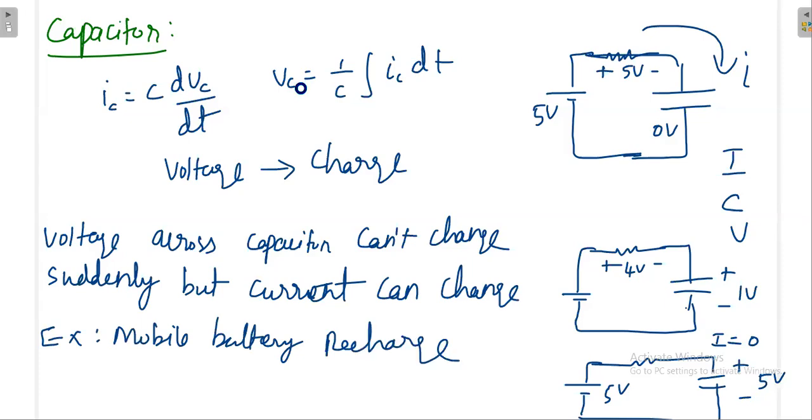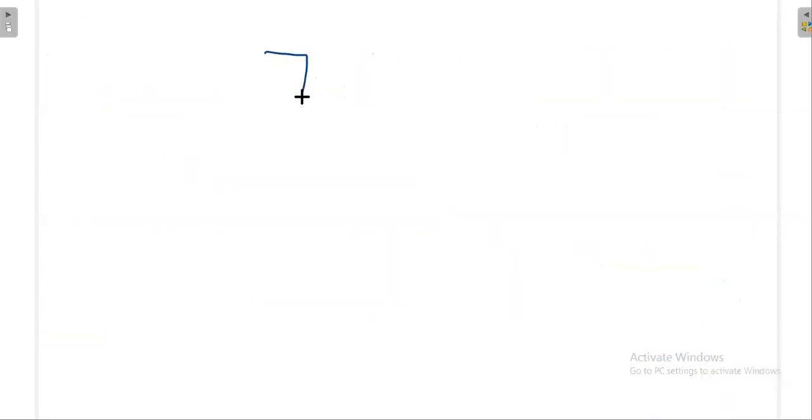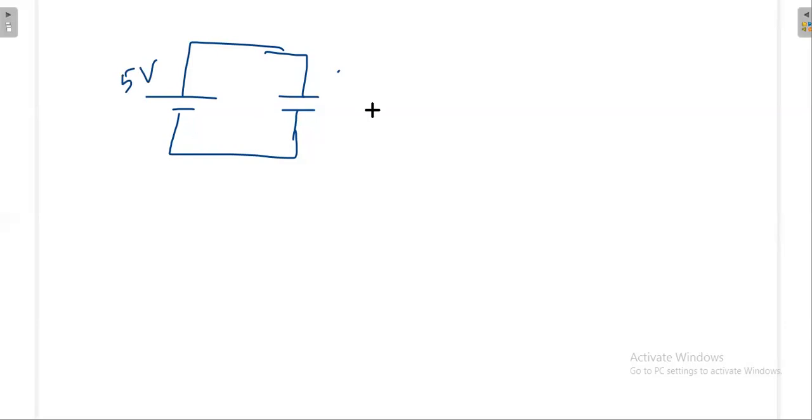Sir, suppose I am having a capacitor and I am directly connecting it with a voltage source. Now what will happen? If you have provision in the laboratory, you take one capacitor, you take one voltage source, you directly connect. What will happen? I will tell you, because initially the voltage here is 0. It is something similar to a short circuit.